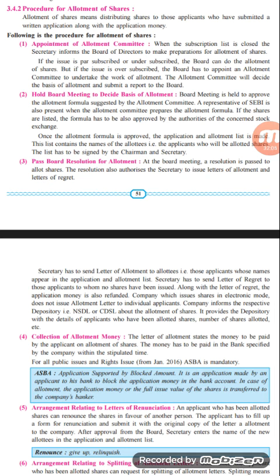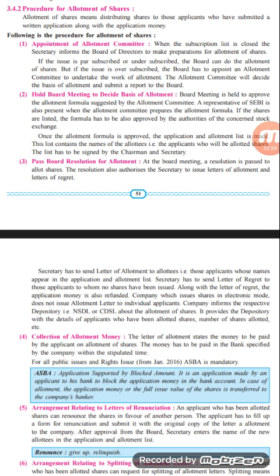So accordingly, the secretary needs to make the provision related to preparing the list of those applicants, preparing the register for those members who have been allotted the shares. Accordingly, the share certificate needs to be prepared, signed and sealed by the company stamp, and distributed within 2 months to all the people who have got the shares from the company.